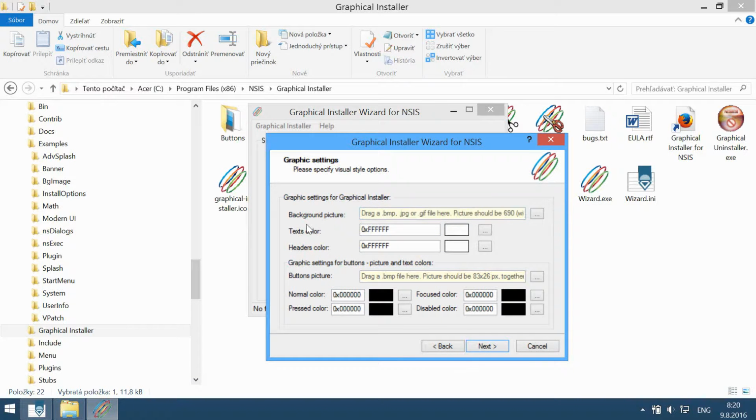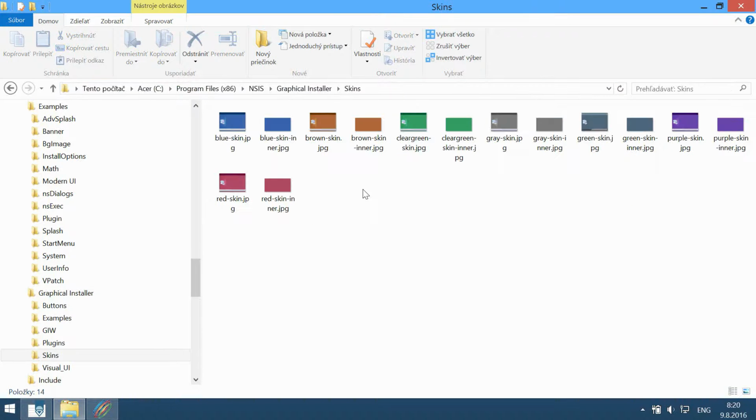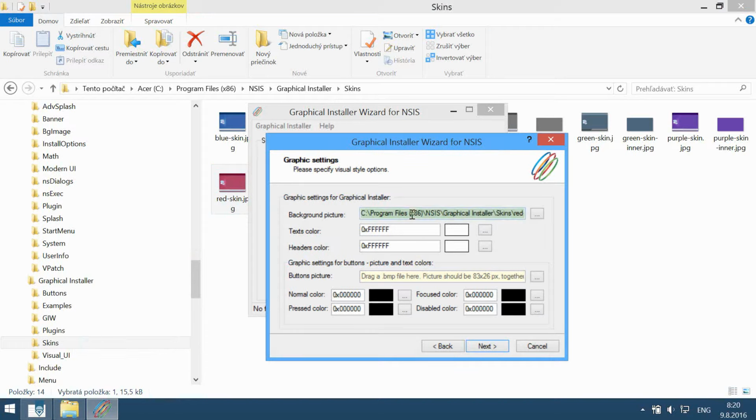This page contains graphic settings, which is the design of the future installer. There are many options. The most important one is the background picture, and let's choose some predefined one. For example, this red. Okay, and the buttons picture.